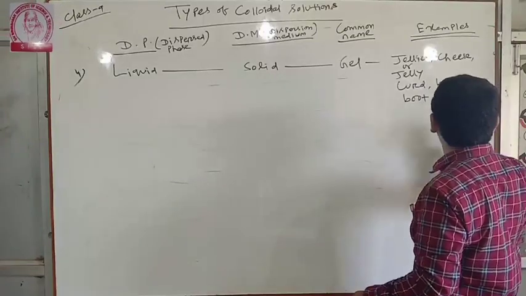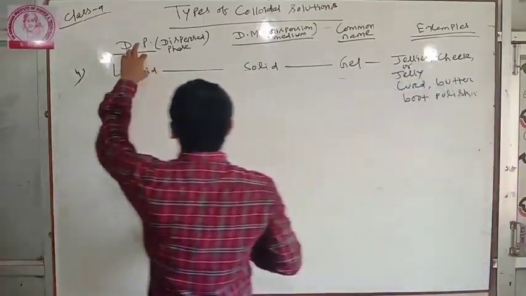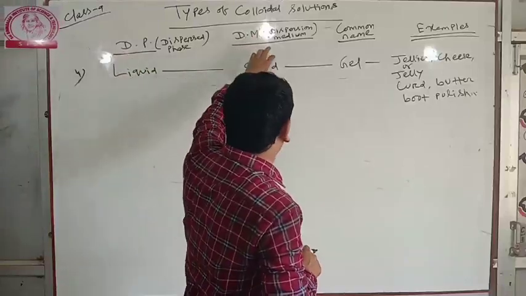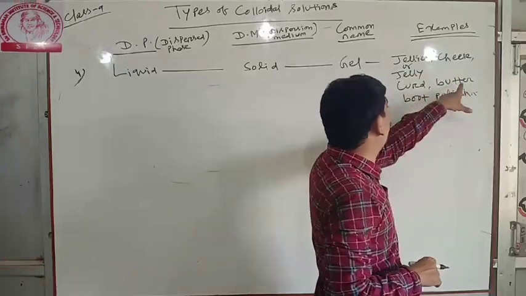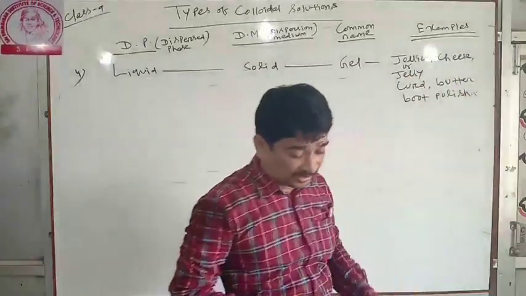So when the dispersed phase is liquid and the dispersion medium is solid, the common name is gel. Examples: jelly, cheese, curd, butter, wood polish.